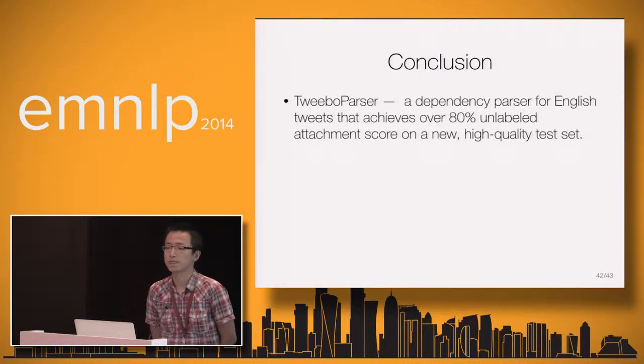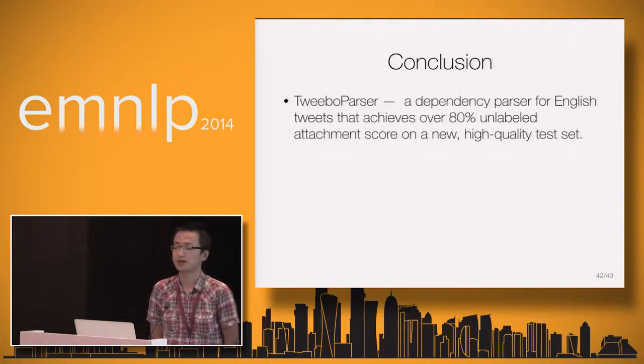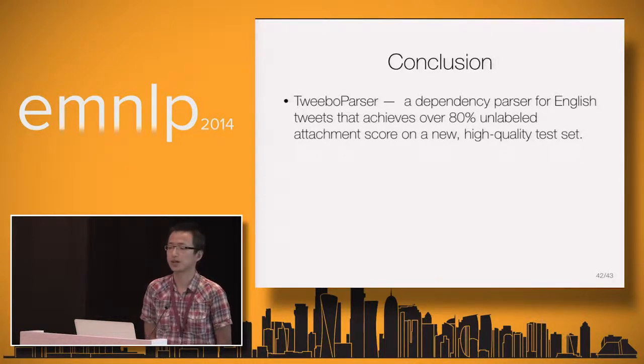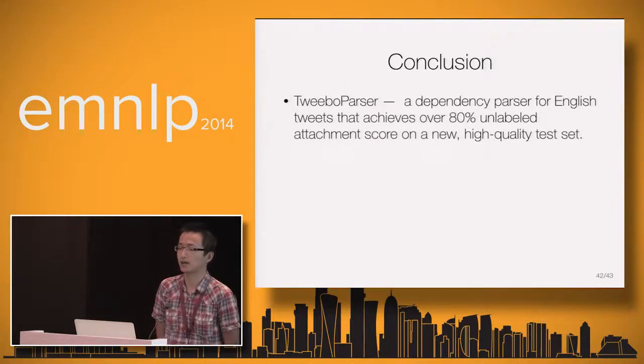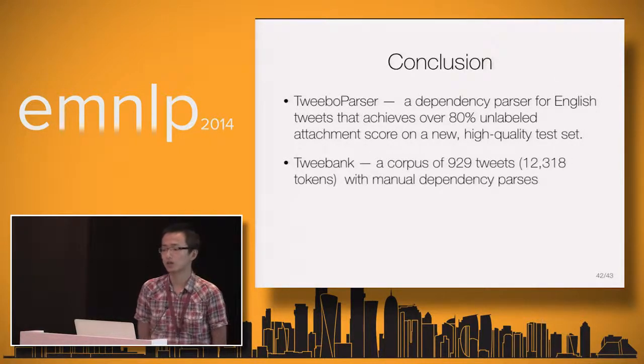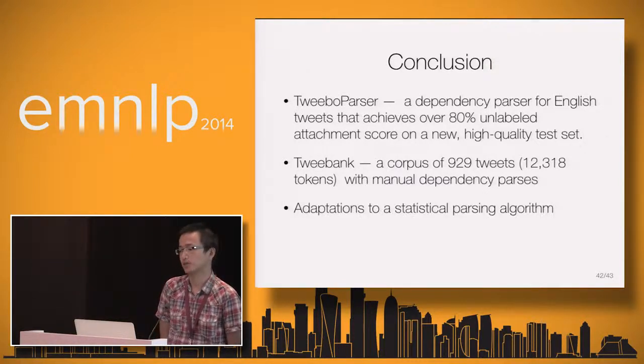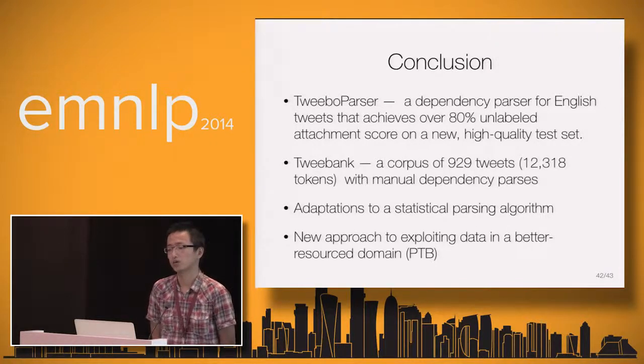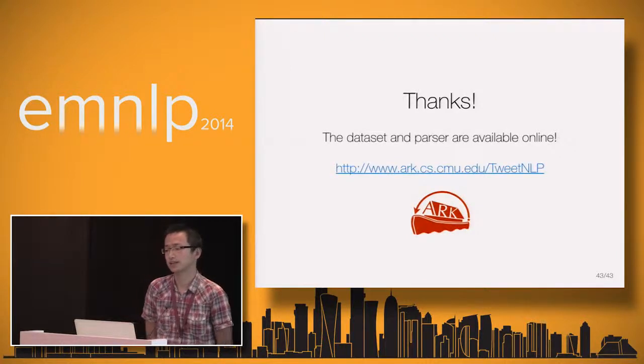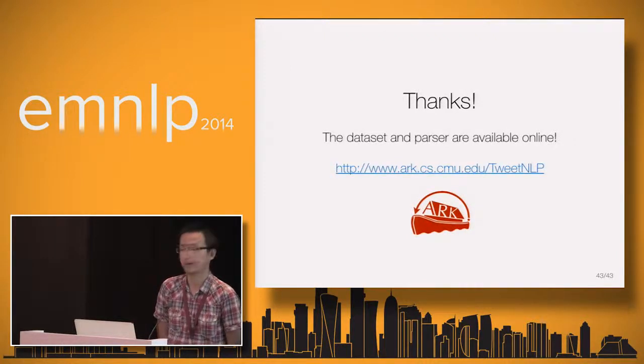So to conclude, we built the Tweebo parser, a dependency parser for English tweets that achieves over 80% unlabeled attachment score on a new high-quality test set. We also have the Tweebank, a corpus of more than 900 tweets with manual dependency parses. Additionally, we have the adaptations to a statistical parsing algorithm and a new approach to exploiting data in a better source domain, which is the Penn Treebank in this case. And everything is available online, including the code and data sets.